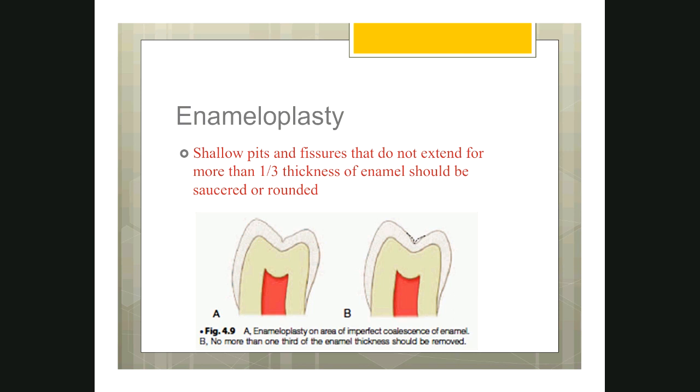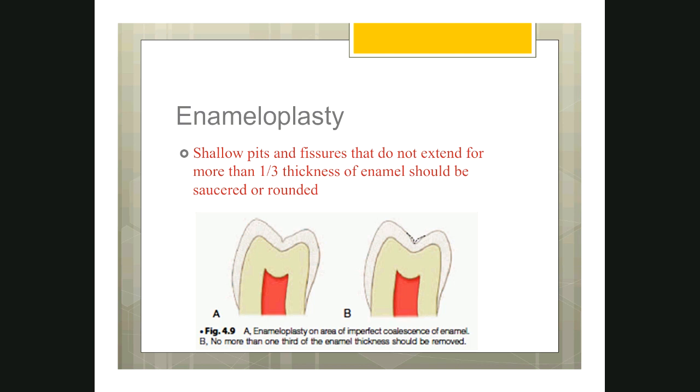Now, next point is enameloplasty. What is enameloplasty? This is an important step in tooth preparation. In fact, it is not a part of tooth preparation. Sometimes you do this procedure to avoid tooth preparation. For example, if you see in this picture, there is a small pit and fissure. But the pit and fissure is not involved in the entire enamel. It is just on the superficial one third of the enamel.